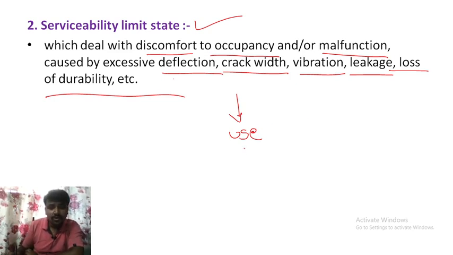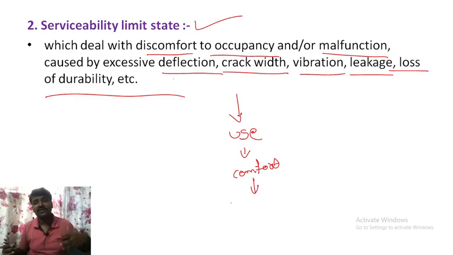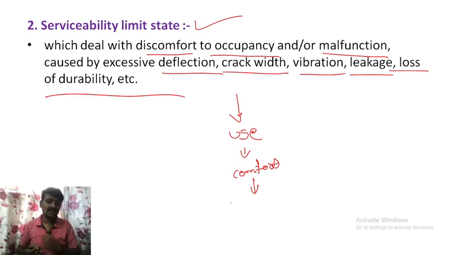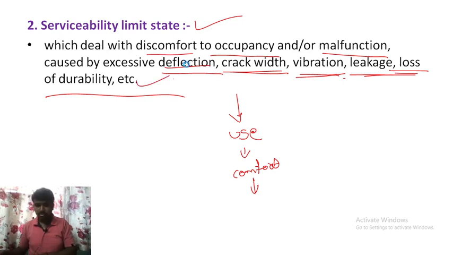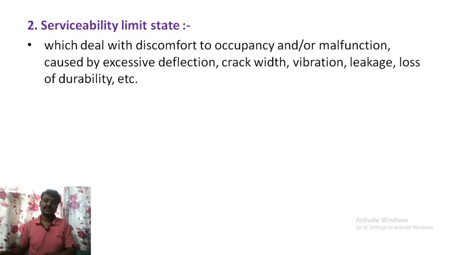What is the comfort level? There should not be any type of discomfort to the users. So for that we have to study deflection, crack width, vibration, leakage or any loss of durability. Okay, so this is about the limit state method.